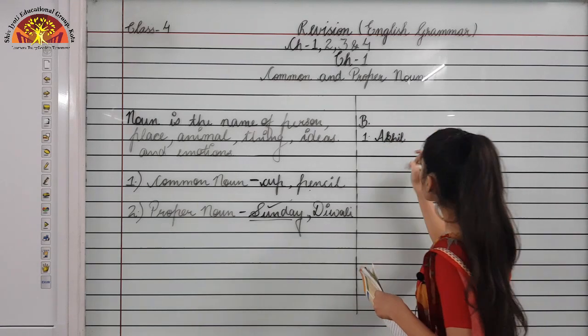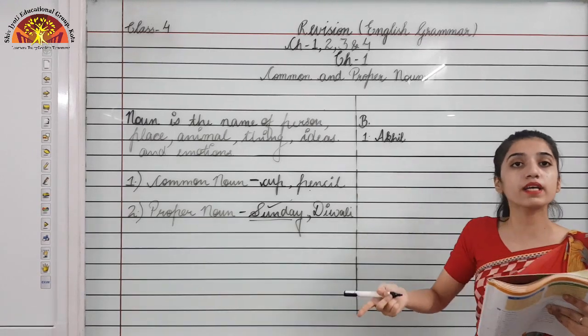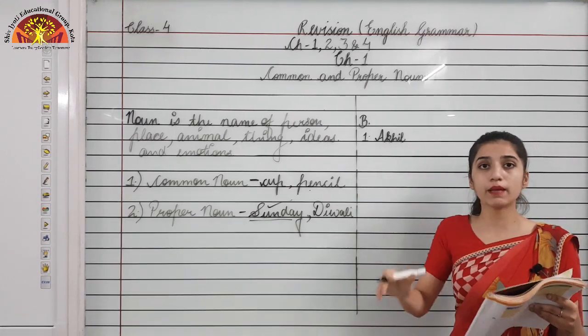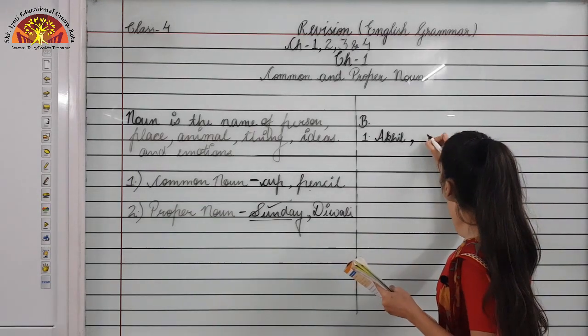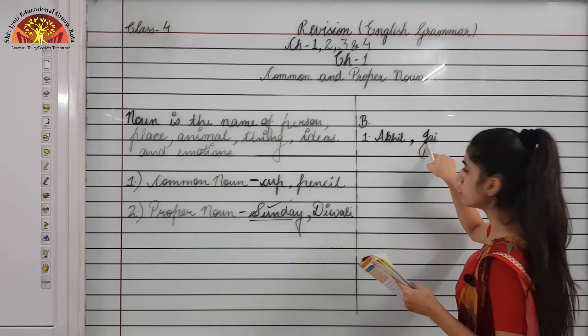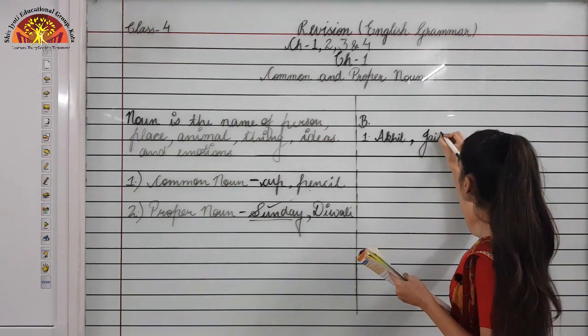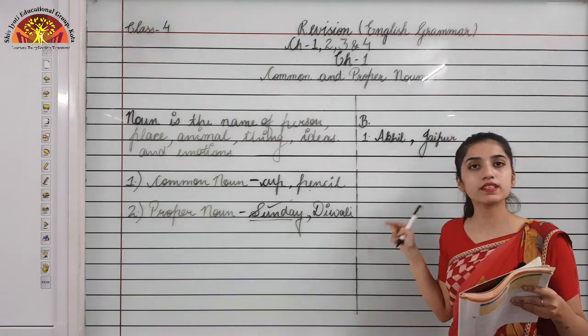Okay, so this is the first proper noun in the sentence, and the second proper noun is Jaipur because that's the name of the city, right? So that is also a proper noun, so we will make Jaipur's J capital. Okay, so these are the two proper nouns in the sentence.